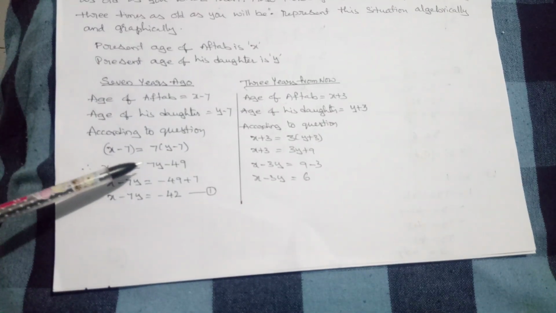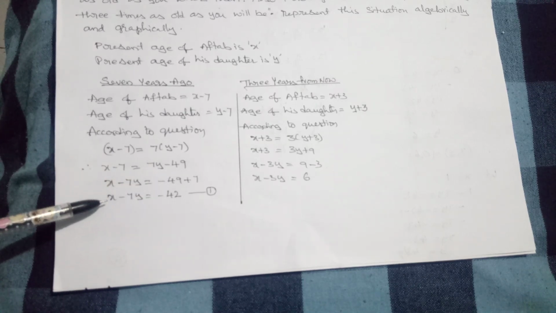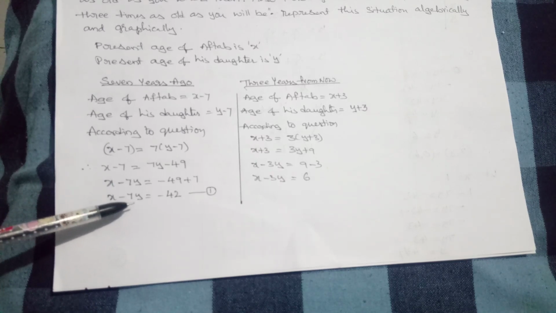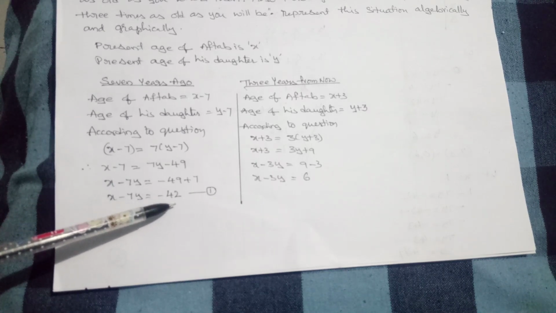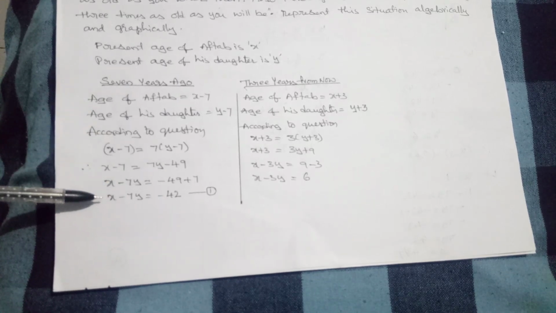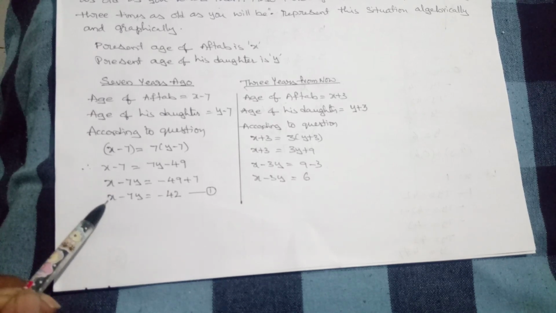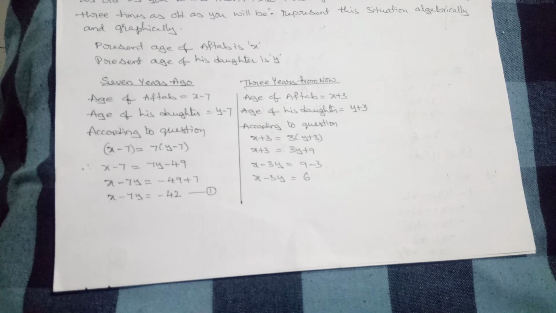X minus 7 is equal to 7y minus 49, and after simplification, X minus 7y is equal to minus 42. This is a linear equation in two variables.